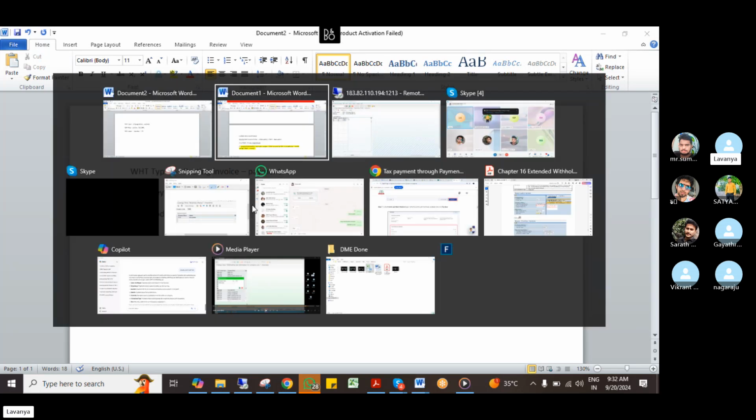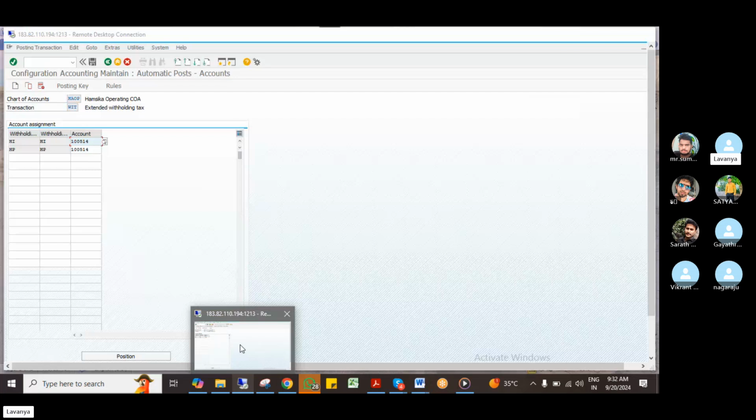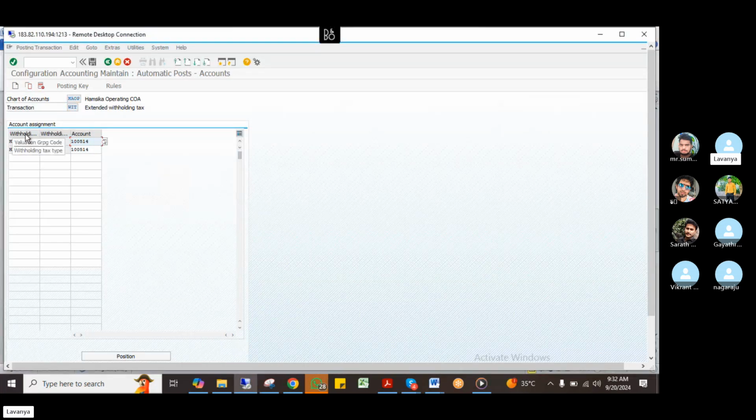Now what configuration are we doing now? Withholding tax type, right? What I told you, tax type means whether it is invoice posting or payment posting. So what configuration do I have to do?